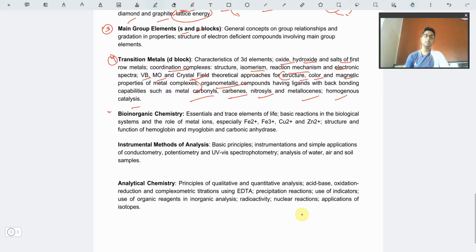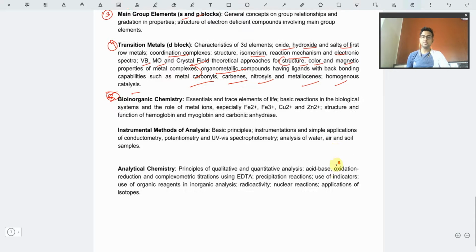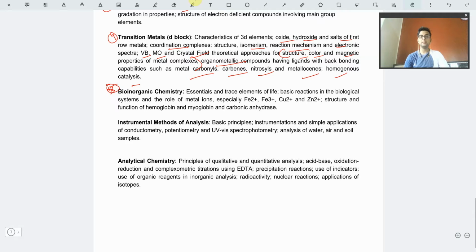The next part is bioinorganic chemistry. This is basically like the coordination complexes only, but in this case you have big ligands, big compounds, and those are related to the biological systems of our body and the rest of nature. So we have the elements that are essential for life. We have all kinds of macro elements and micro elements that are required in our body. And the role of each metal ion, especially Fe2+, Fe3+, Cu2+, and Zn2+, they are constituents of many of the proteins, many of the amino acids of those kinds, and therefore they are required.